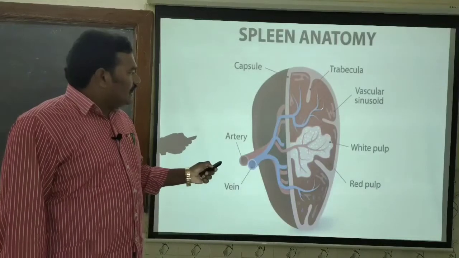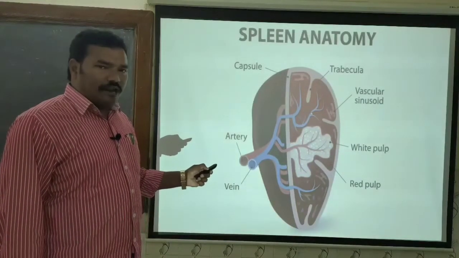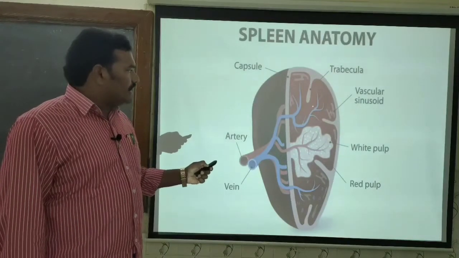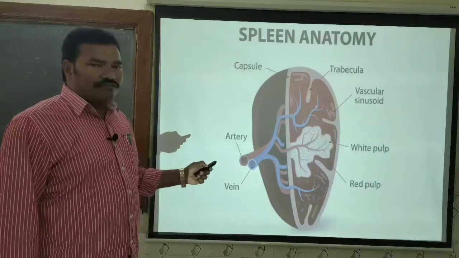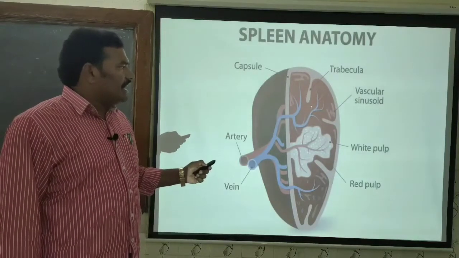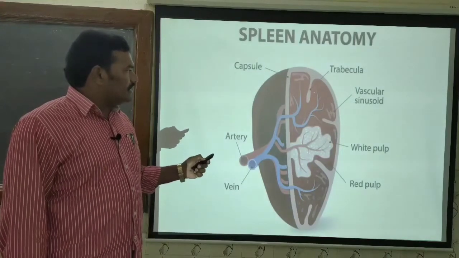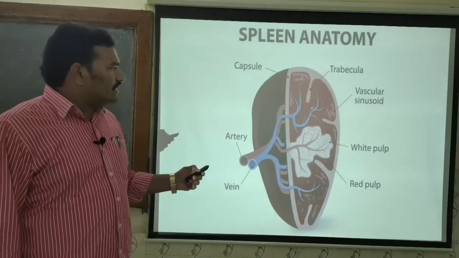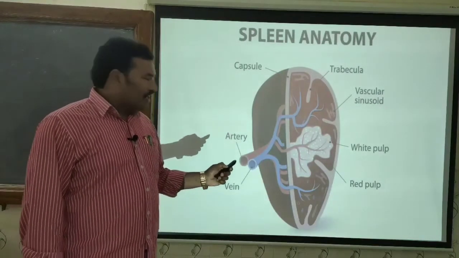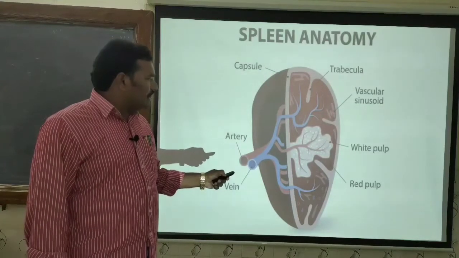Here the red color represents the RBC, dead RBC, and also a small amount of lymphocytes along with the dendritic cells. That is, red pulp comprises RBC and the macrophages, with a small number of lymphocytes, whereas the white pulp,